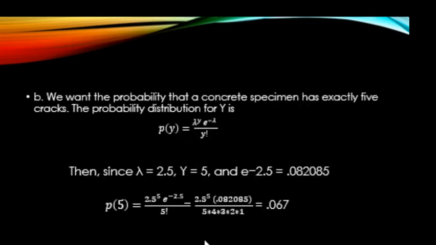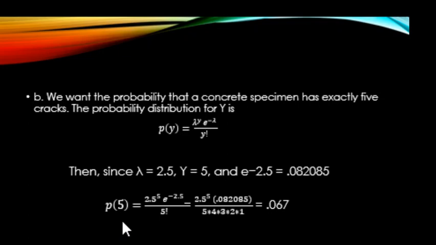Then part B is where we need to find the probability that there are exactly 5 cracks. So this is the probability distribution for y. Probability of y is lambda raised to y, e to the negative lambda, divided by y factorial. So for this formula, lambda is 2.5, y is 5, and e to the negative 2.5 is 0.082085. So you basically use a calculator to get this value.